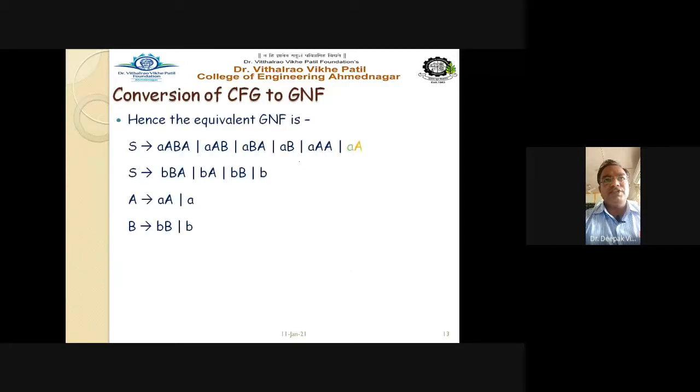Hence the equivalent GNF is written here. S gives the production rules 1, 2, 3, 4, 5, 6, 7. Also S gives 1, 2, 3, 4. Capital A gives A and A. Capital B gives B and B. Right? Okay. So let us go to another example.